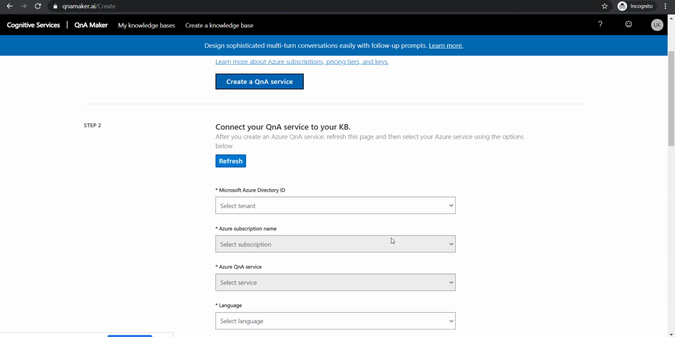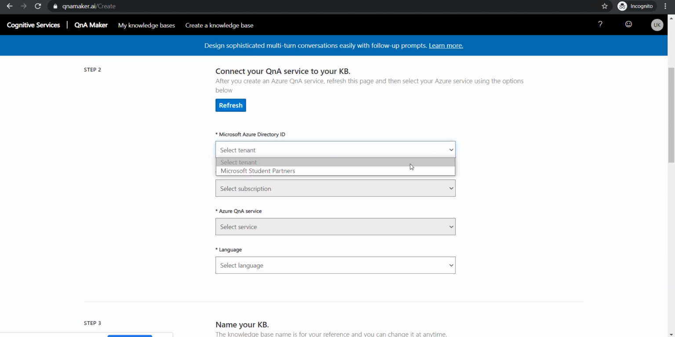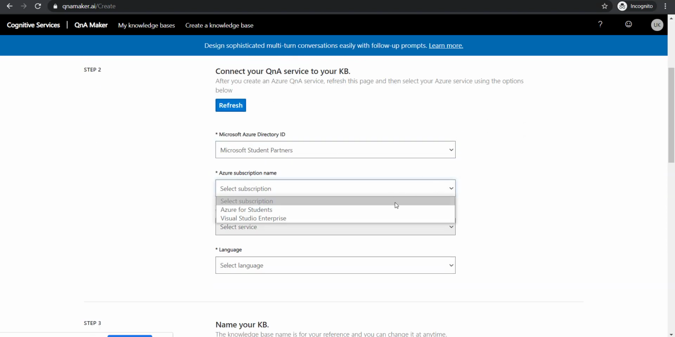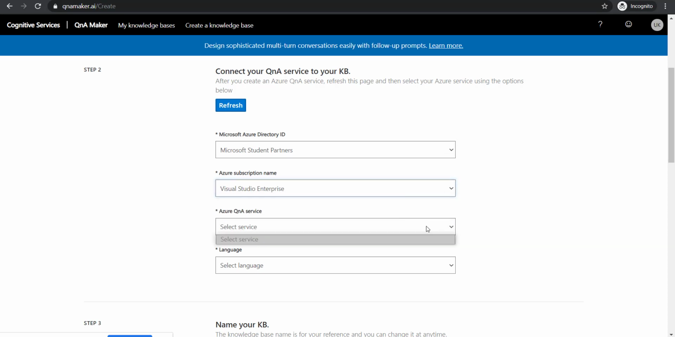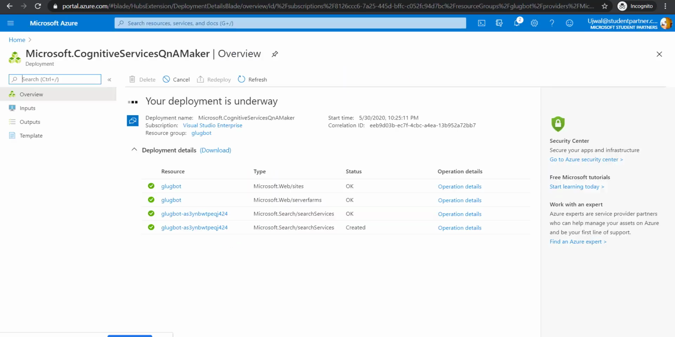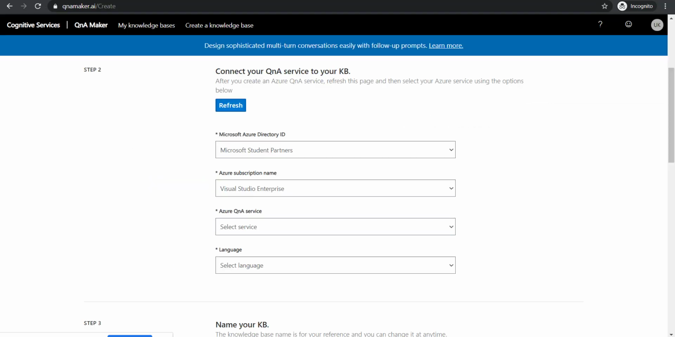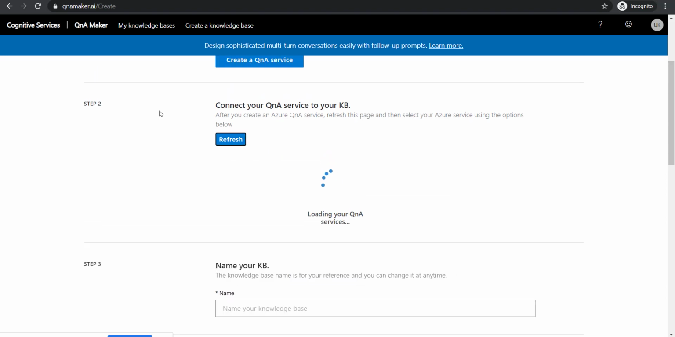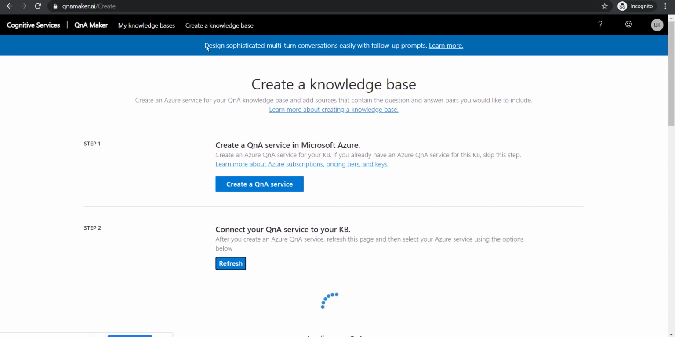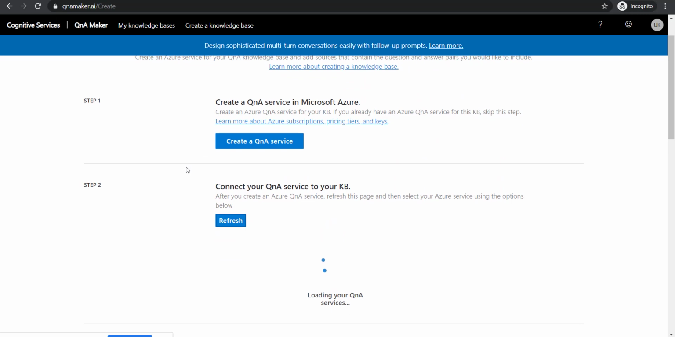See, as of now, if you check, we use Microsoft Student Partners and whichever subscription you're using, it does not show any service, right? Once your deployment is done, automatically a service named Glugbot, or whatever name we had put, would turn up here. So I think we are almost done. Our deployment is complete. Let's refresh it. This is just the same Q&A maker window where we had written create a knowledge base.